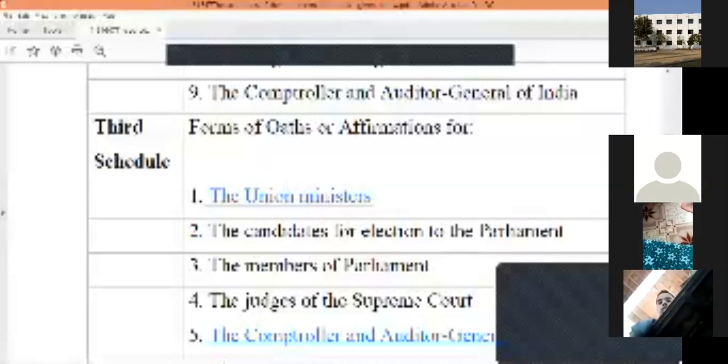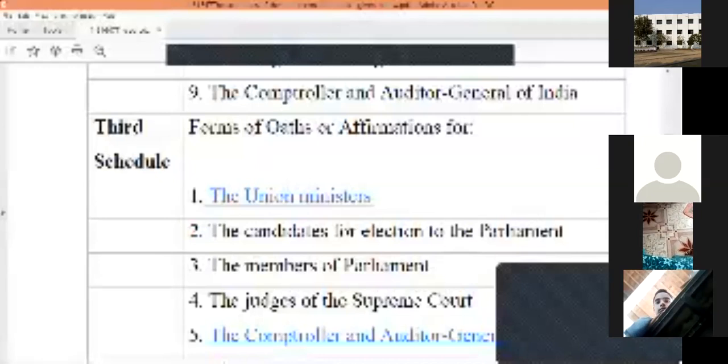The candidates for the legislature, the MLAs, just like MPs, the MLAs also take the oath. The members of the state council, Vidhan Parishad and Vidhan Sabha, these also take the oath. The judges of the high courts also take the oath.